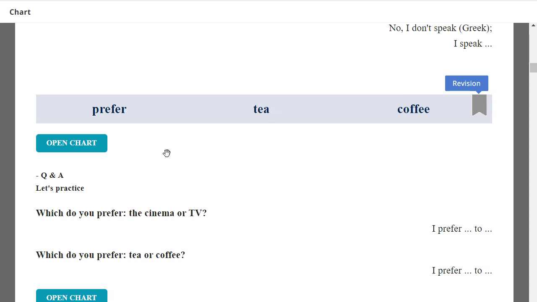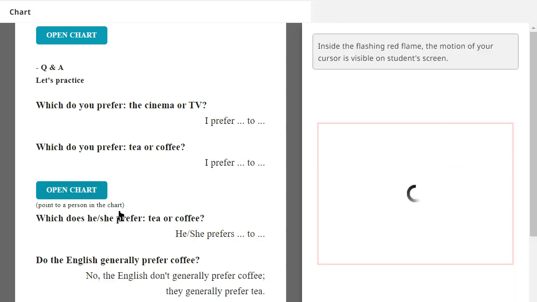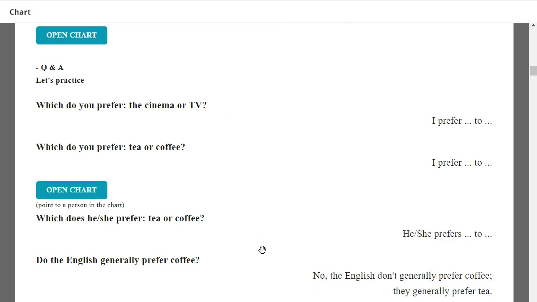Which do you prefer, the cinema or TV? I prefer cinema to TV. One more. I prefer the cinema to TV. Which do you prefer, tea or coffee? I prefer coffee to tea. Very good. Which does she prefer, tea or coffee? She prefers coffee to tea. Very good.